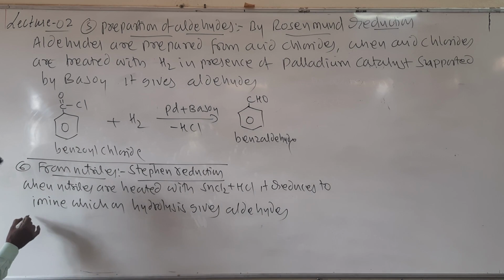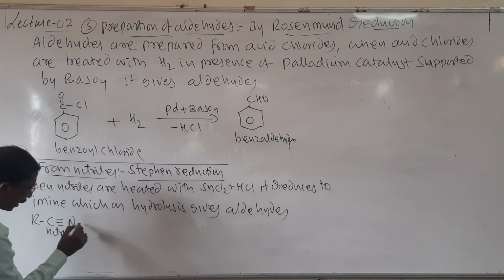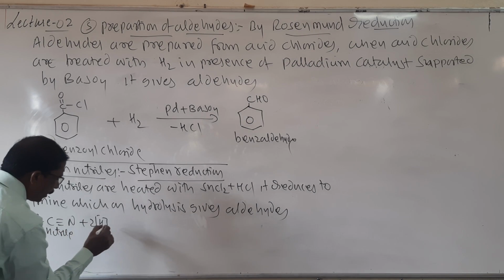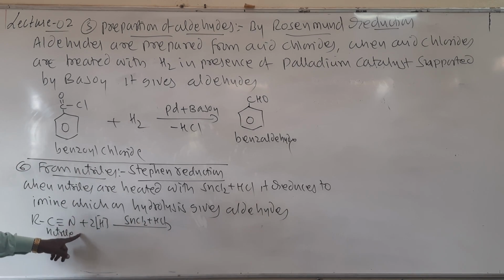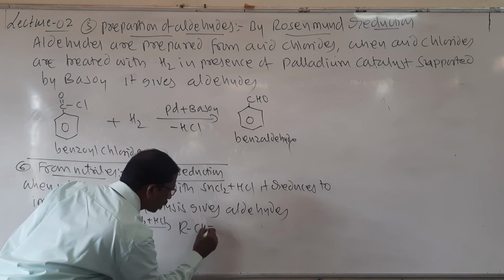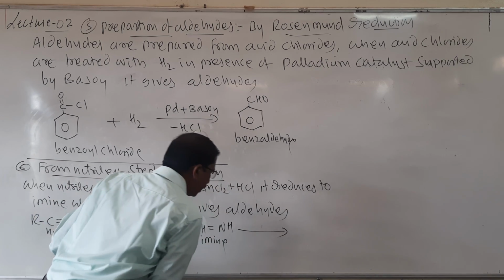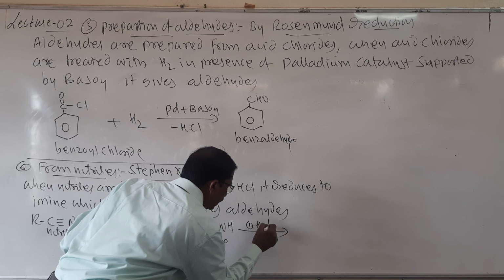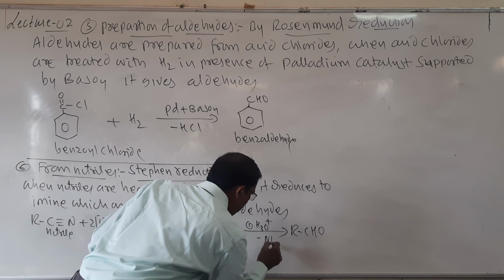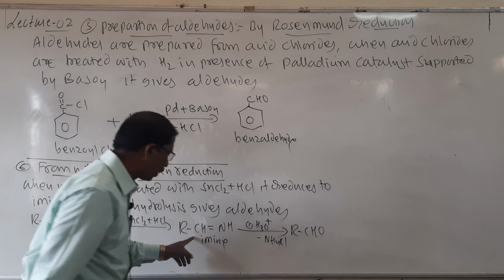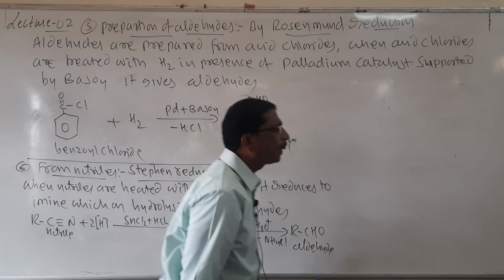Look here students, I will write here R C triple bond N, it is called a nitrile. When it is treated with stannous chloride SnCl2 and HCl, it undergoes reduction and forms RCH double bond NH, called imine, and when imine is subjected to hydrolysis, it forms RCHO, minus NH4Cl, NH4Cl is removed, so aldehyde is formed. So it is called the Stephen reaction.